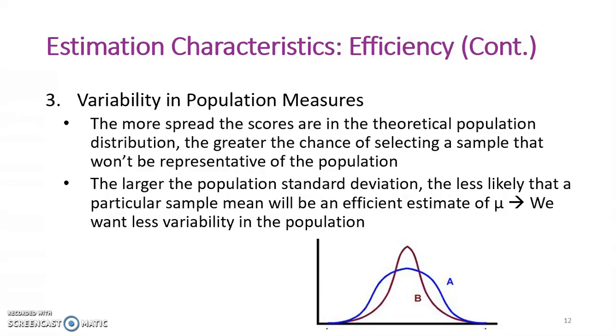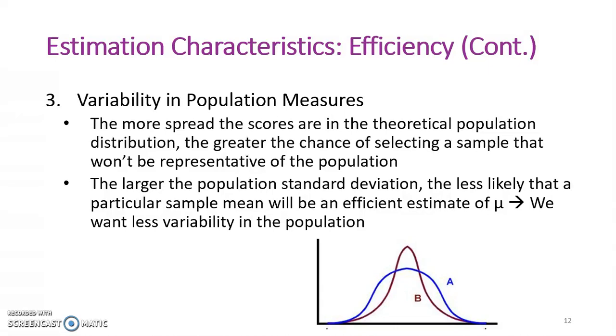Another way to think about this is that the larger the population standard deviation of the distribution, the less likely that a particular sample mean will be an efficient estimate of the population mean. So essentially, we want less variability in the population to get an efficient estimate of a population parameter.